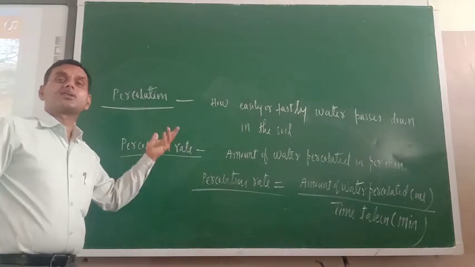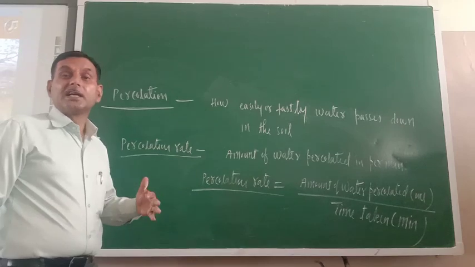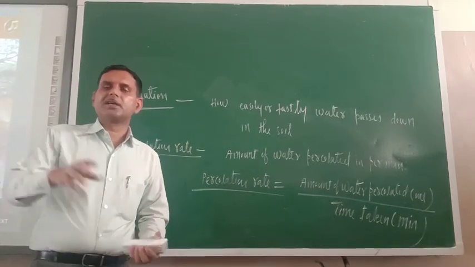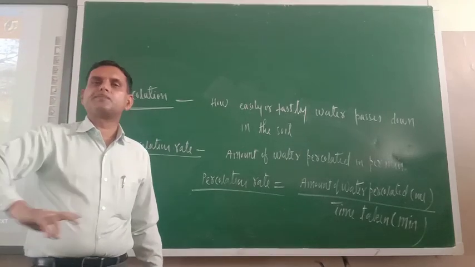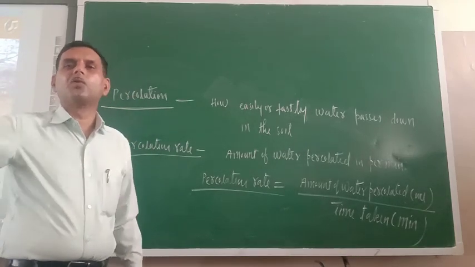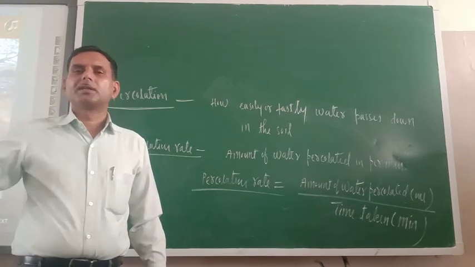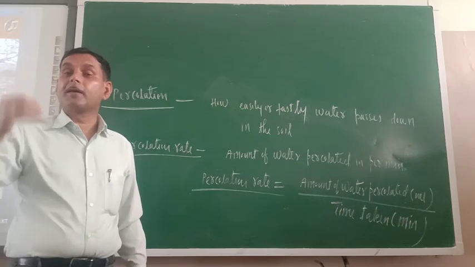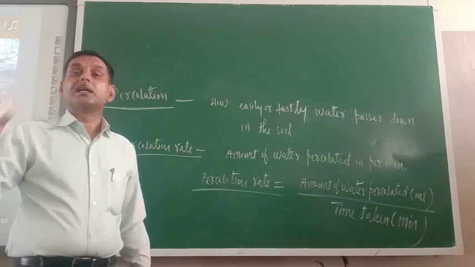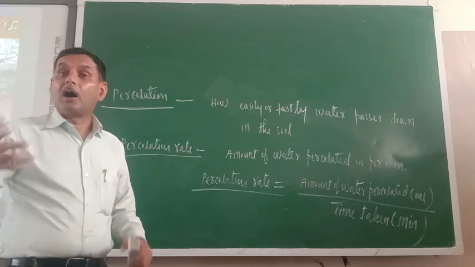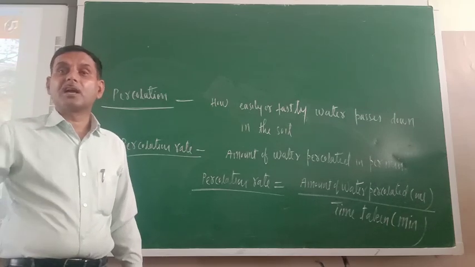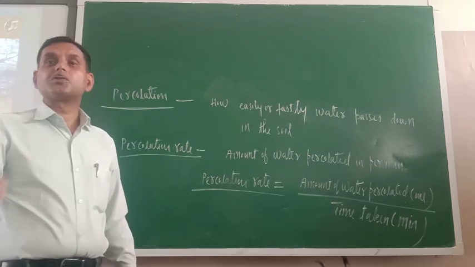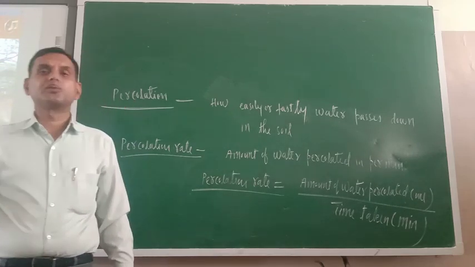For a better understanding of percolation, let us do one activity with the help of animation. Just see, try to understand. Suppose you are spilling water on a cemented floor, then what would happen? Water will flow here and there, but it will not be absorbed. But if the same amount of water is spilled on a kacha floor, meaning garden soil or some other places, very fast it will be absorbed. So I am showing a related activity.